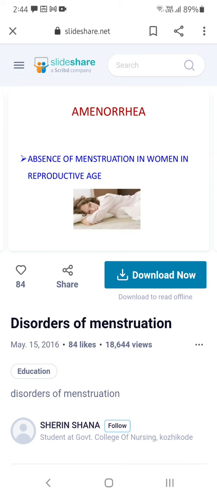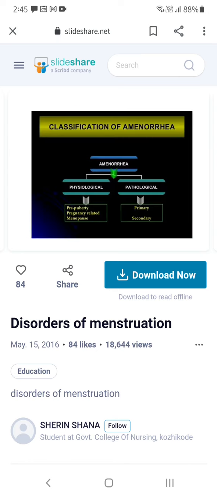Mostly when we call it amenorrhea, the woman should be in the reproductive age group. After the reproductive age group, that means after 45 or 50, if they are getting amenorrhea, that is one of the conditions known as menopause. After this unit we will see menopause, because the menstrual cycle we have seen, and problems of menstruation we will see. Last thing we will see the menopause also after this class. So absence of menstruation in the reproductive age group is known as amenorrhea. After the reproductive age group it is called menopause. You keep it in your mind.